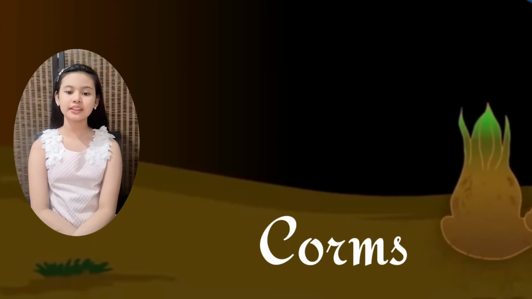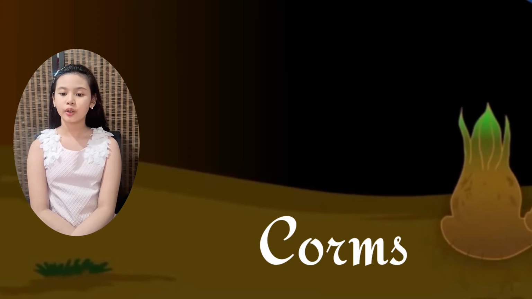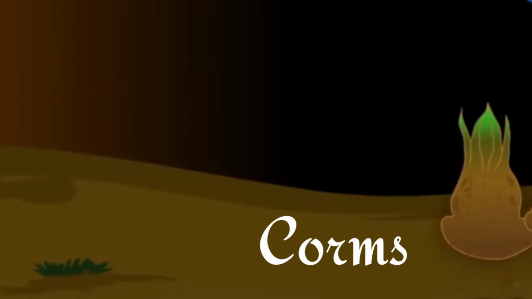Corms. Corm is the condensed form of rhizome and consists of a solid, fleshy underground stem bearing one or more buds. Some of these buds produce daughter corms, which later grow into new plants. Colocasia is an example of this.